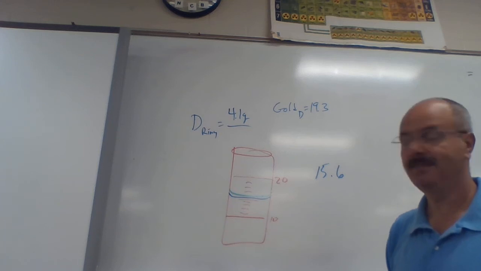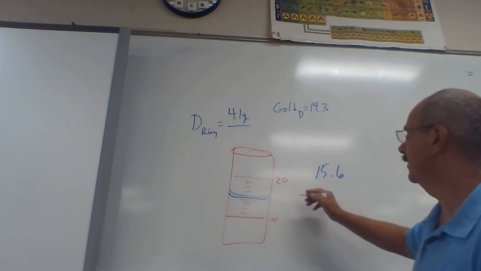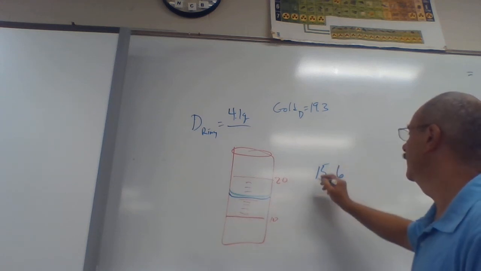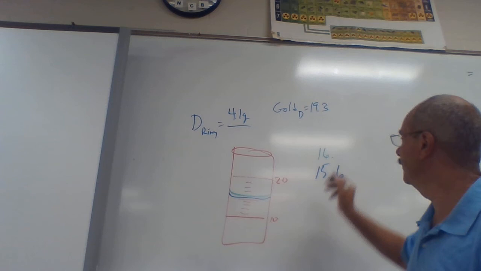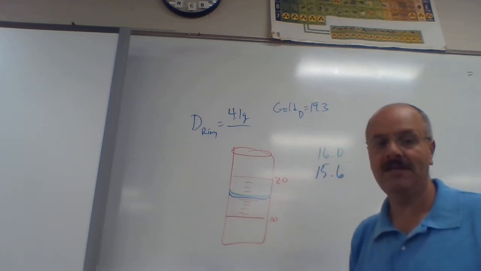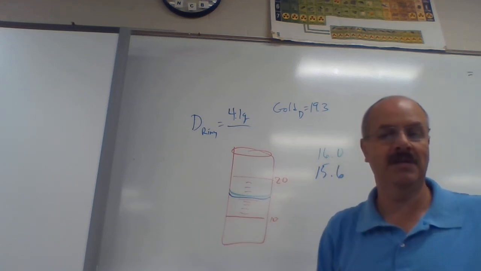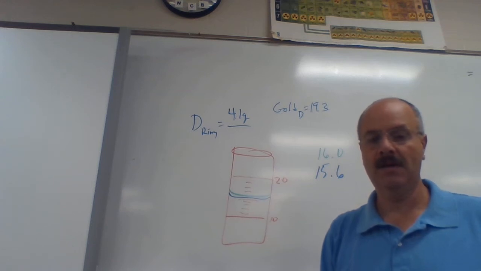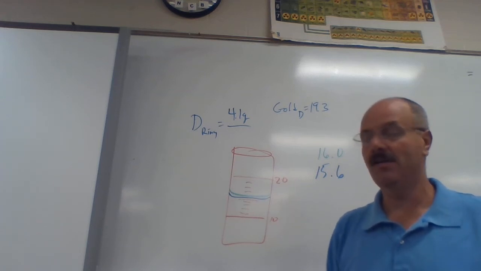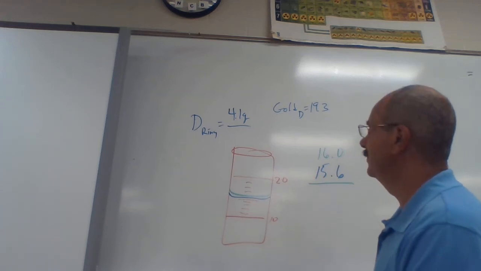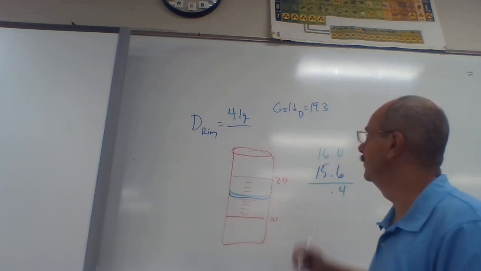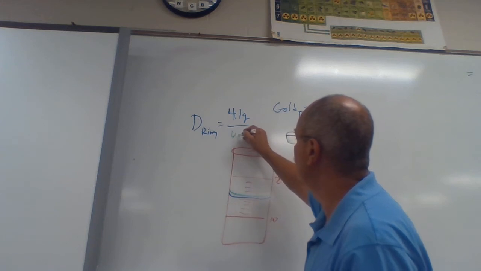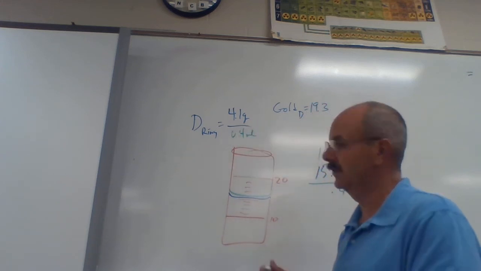And once I do that, this time notice it went right across that line. So I would call that, because it's right on the line, that's actually 16.0. If it's right on the line, we have to say it's 0. That tells anybody, in regards to significant figures, that it was right on the line, right? So now when we look at, well, what's the volume of the ring? I have to take both of these and subtract them. Well, that's 0.4, so we're going to put that up in our equation. My ring had a volume of 0.4 milliliters.